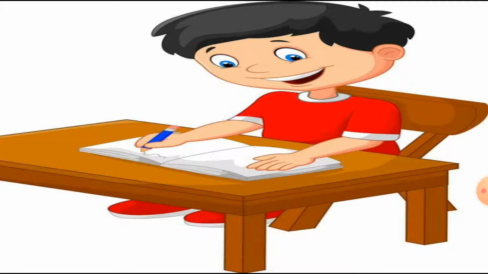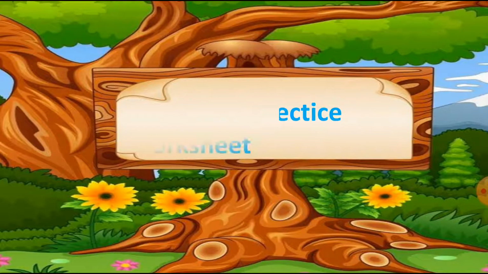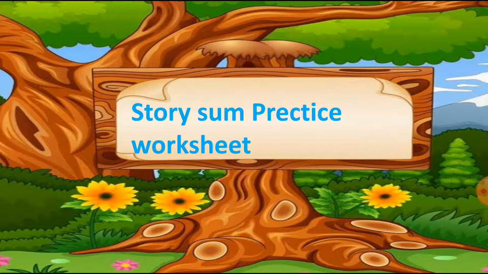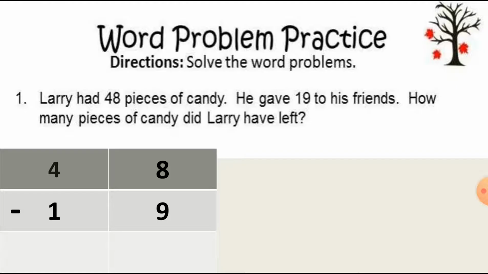Let's start. The previous topic is story sum practice. Are you all ready to write down the practice worksheet of the story sum? Let's start solving the story sum practice first. Let's read the question first. Larry had 48 pieces of candy.